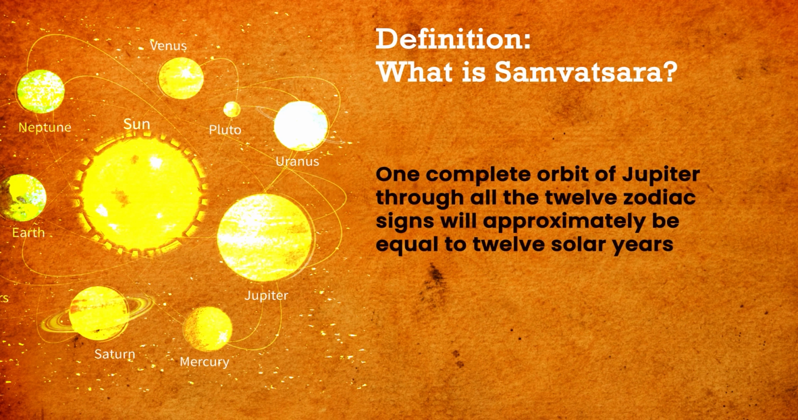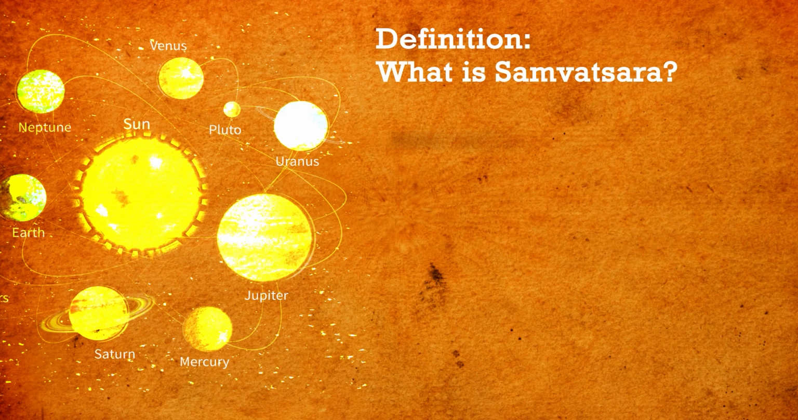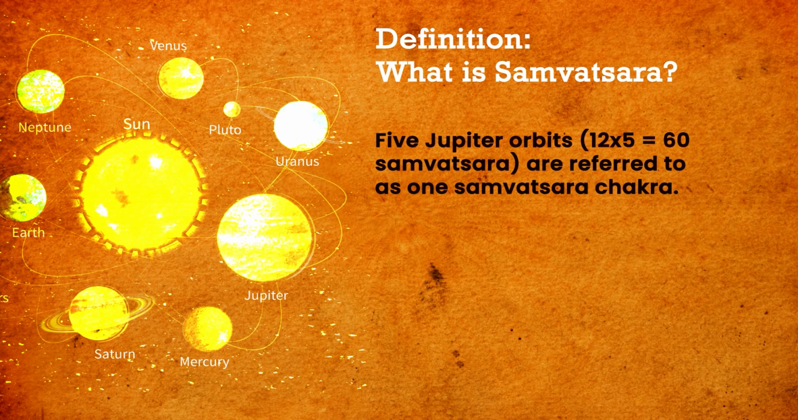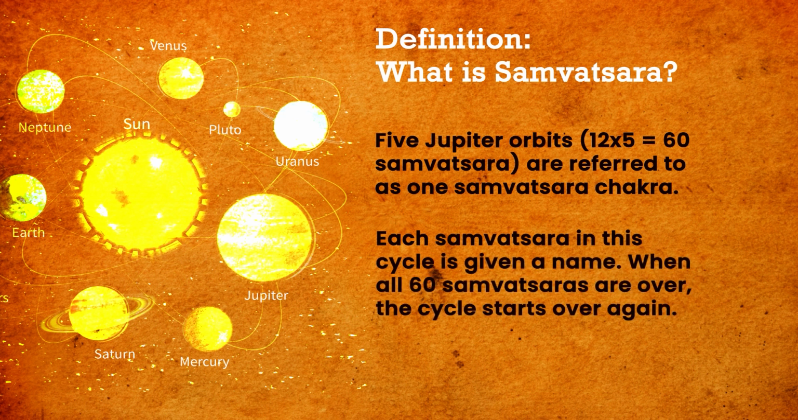Therefore, one complete orbit of Jupiter through all the 12 zodiac signs will be approximately equal to 12 solar years. So 5 Jupiter orbits, that is 12 into 5, 60 Samvatsara, are referred to as one Samvatsara Chakra. Each Samvatsara in this cycle is given a name. When all 60 Samvatsaras are over, the cycle starts over again. The names of all 60 Samvatsara are given in table 1. The last 2 Samvatsara cycles were completed in the Gregorian years 1926 and 1986.